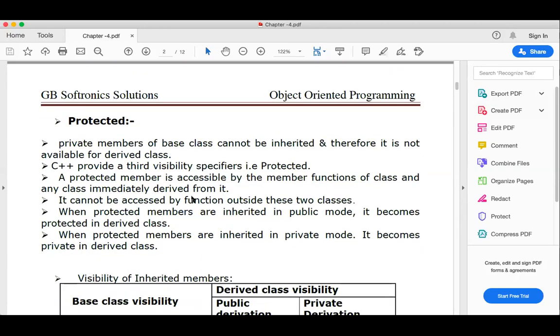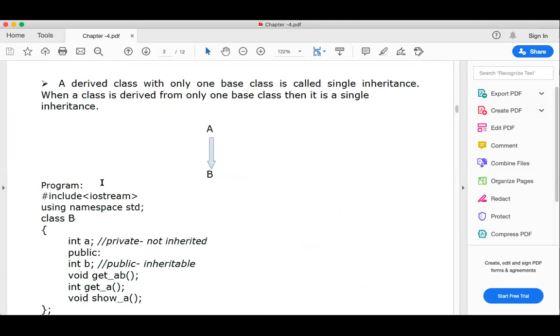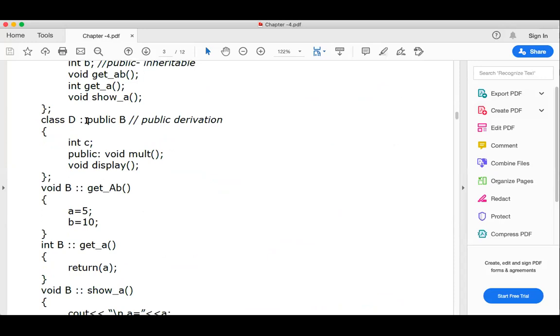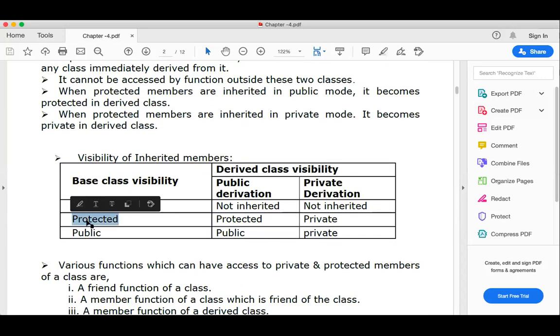Now there is one more thing we need to discuss here: base class visibility. Generally we have used the base class visibility as public here. In the examples we have seen, we have used the base class visibility as public. But what happens if you use the base class visibility as protected? What happens if you use it as private? This table will help you.